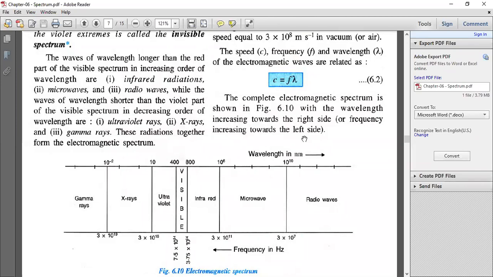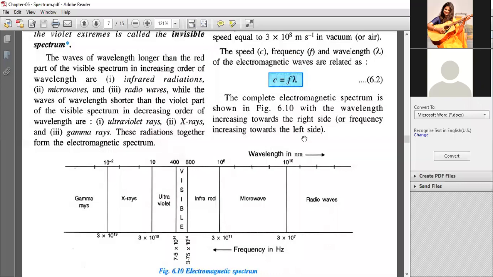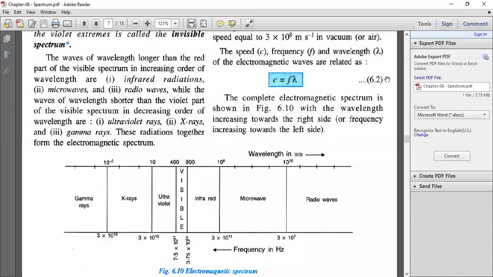The order of the electromagnetic spectrum is: first gamma rays, next X-rays, then ultraviolet, then visible light, then infrared radiation, then microwave, and then radio waves.